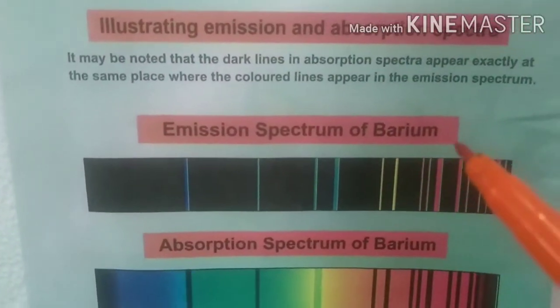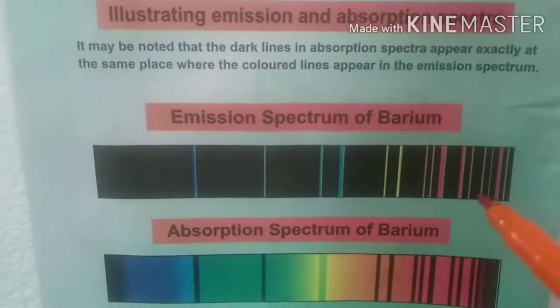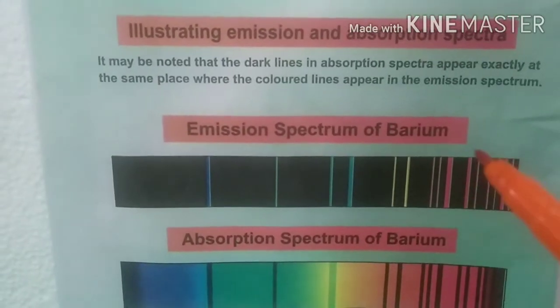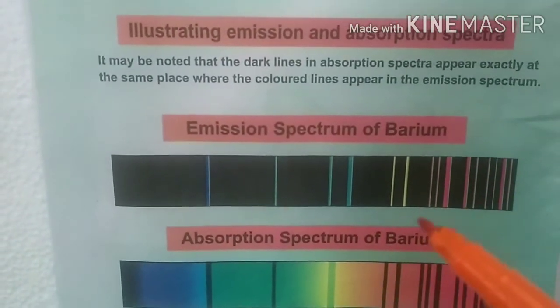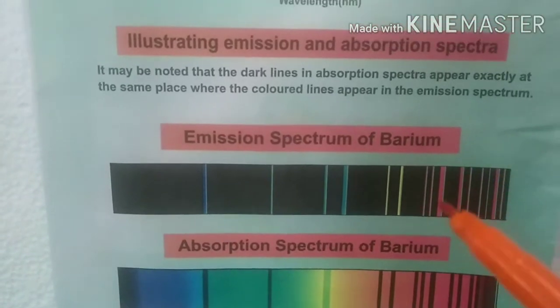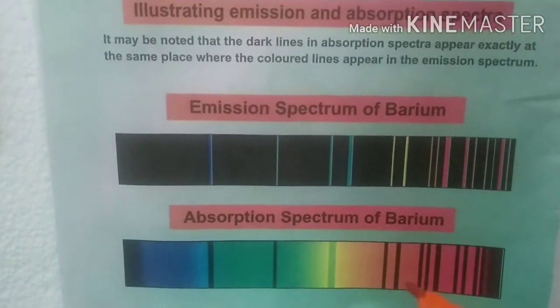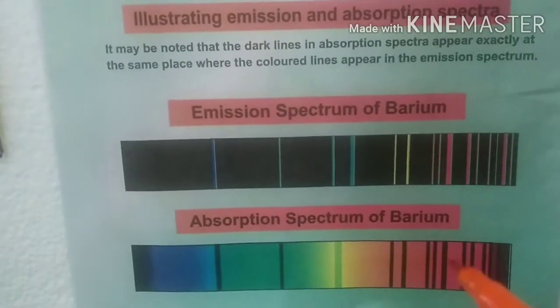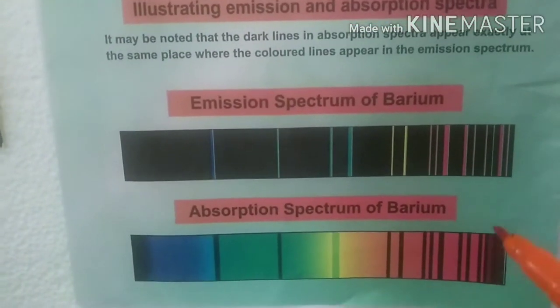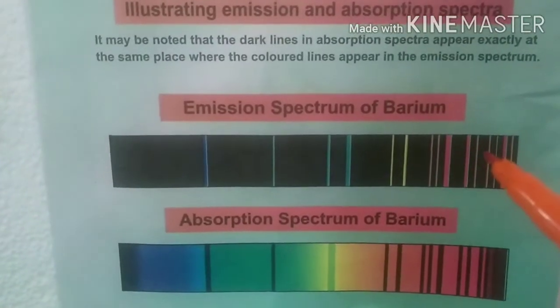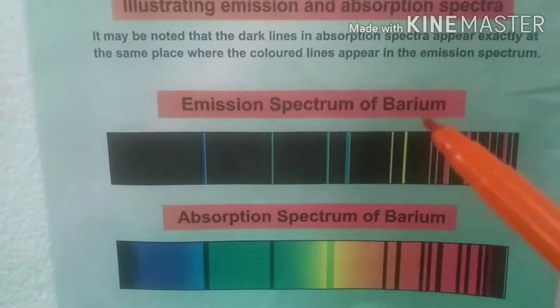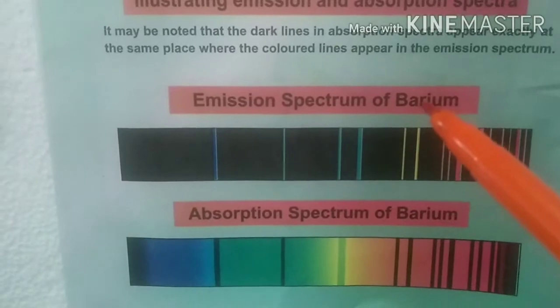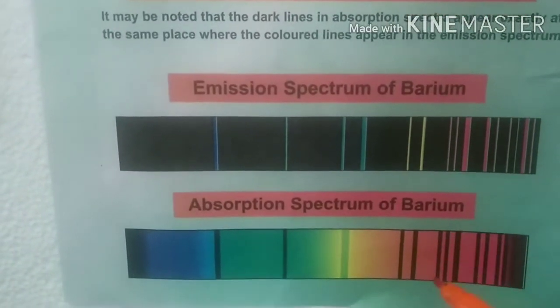In emission spectra, bands appear in some specific parts of the spectrum, specific to that element. In absorption spectrum, the spectrum is otherwise continuous, but dark colored lines appear at exactly the same place where lines were appearing in the emission spectra. There now the dark lines are appearing.